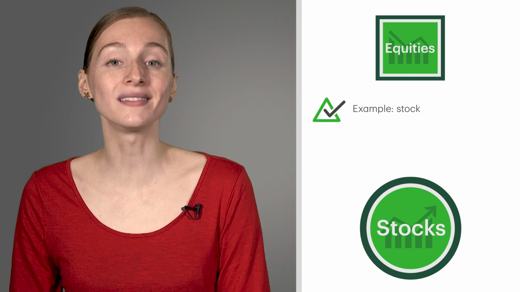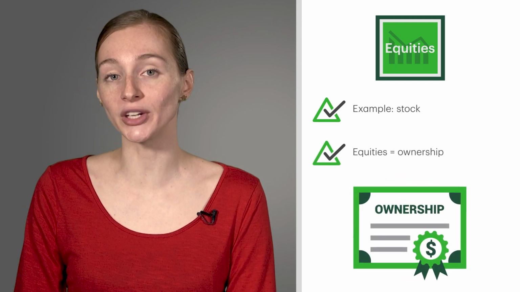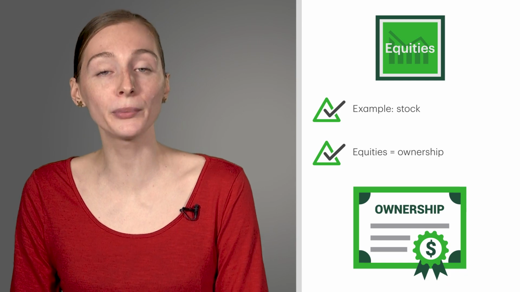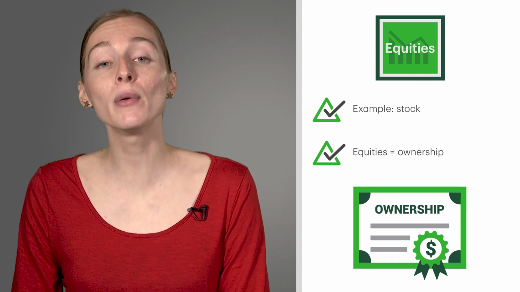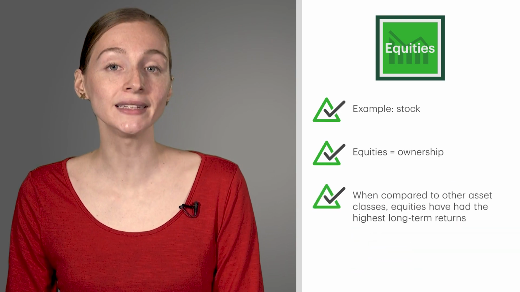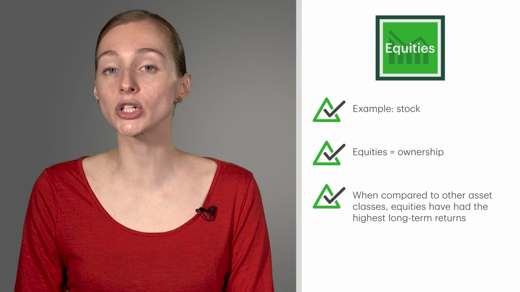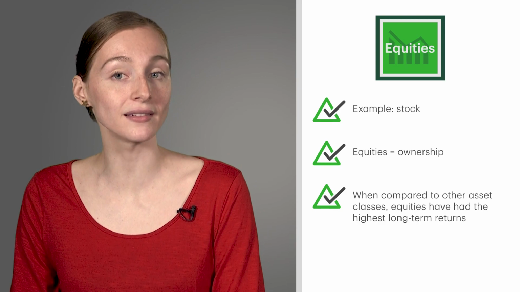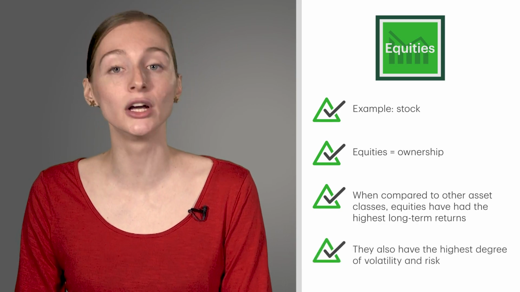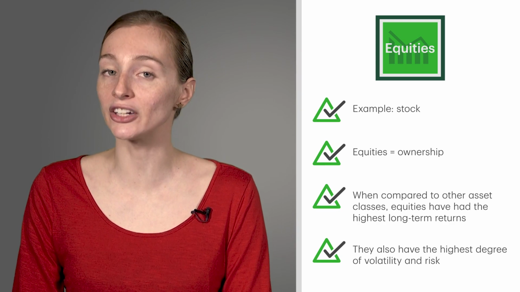The equities asset class. An example of a type of security that falls into this asset class is stock. One similarity among equities is ownership. For example, if Tom buys stock shares from a popular retail clothing company, he will be given partial ownership of that company. Historically, equities have had the highest long-term returns over other asset classes, but they have also had the highest degree of volatility and risk when compared to fixed income and cash.